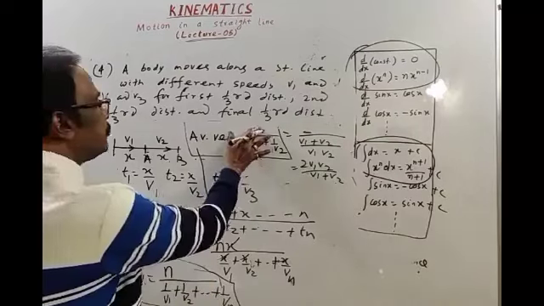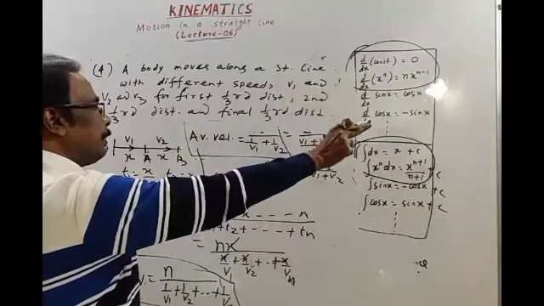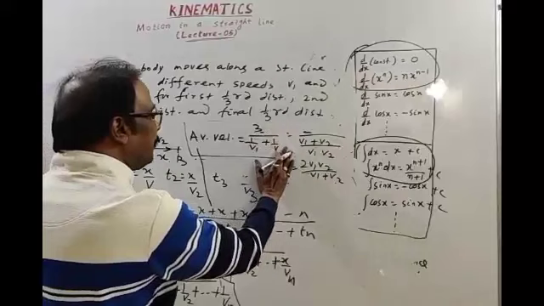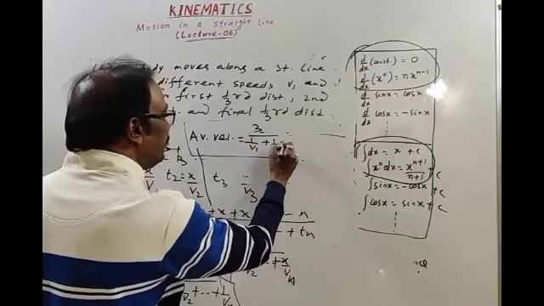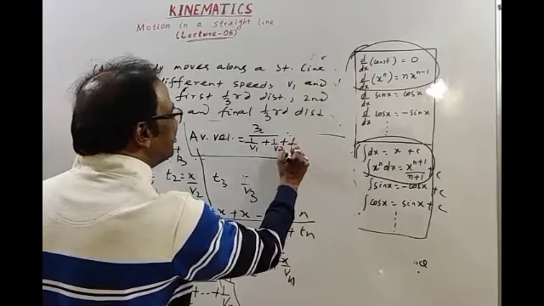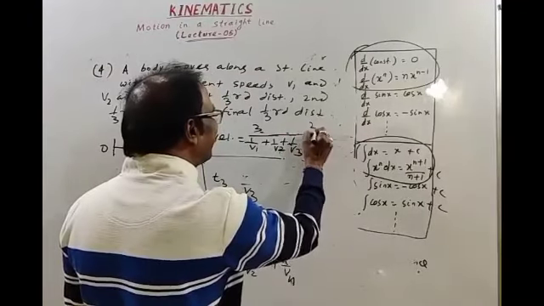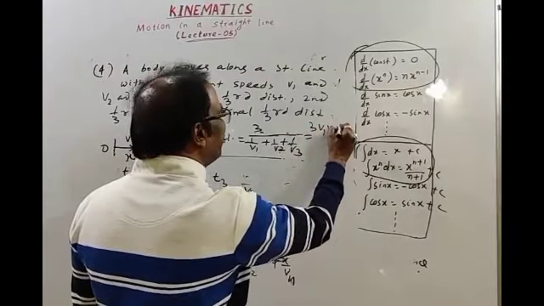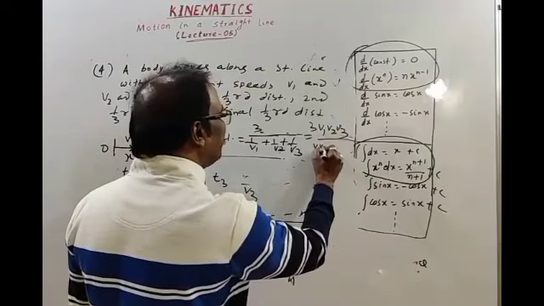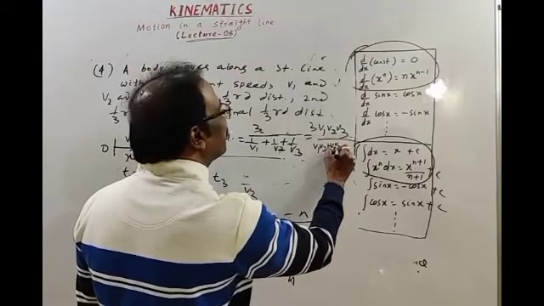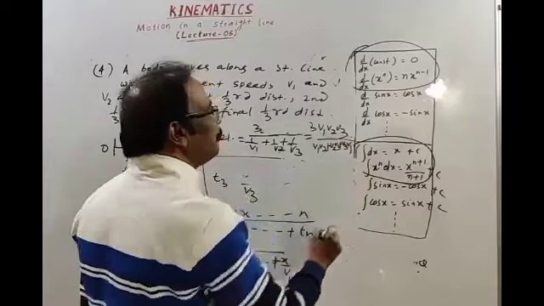Then in this case, 1/3, 1/3, 1/3, so n is 3, divided by 1 by v1 plus 1 by v2 plus 1 by v3. You can solve it. Solving it, you will get 3 v1 v2 v3 divided by v1 v2 plus v2 v3 plus v3 v1.